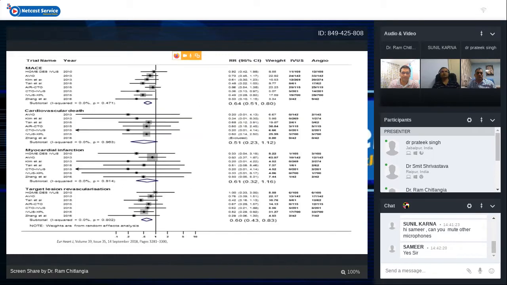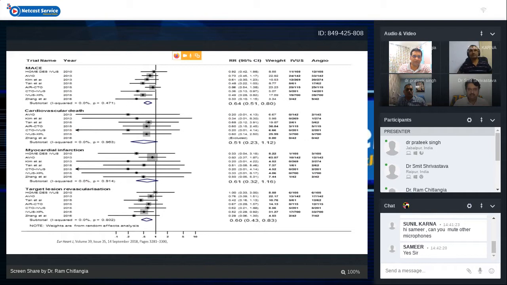These are the various trials, most of which show benefit of IVUS over angiography alone in MACE, cardiovascular deaths, myocardial infarction and TLR.